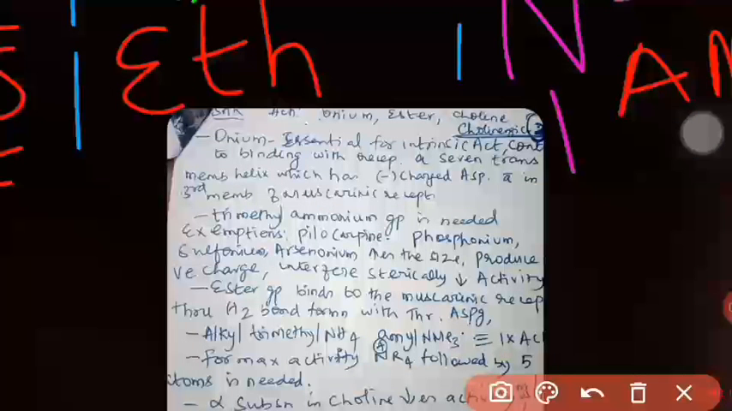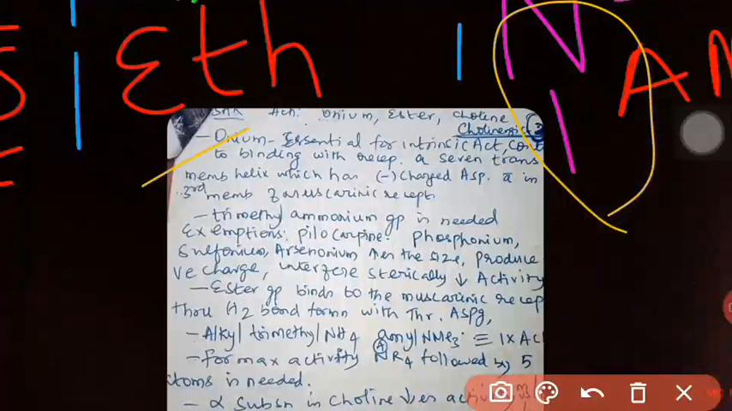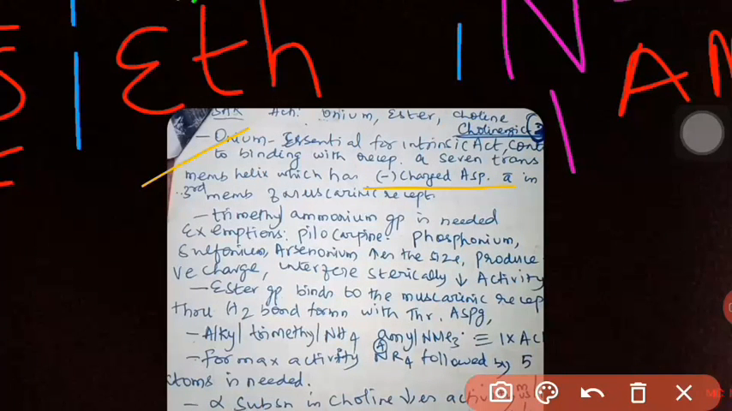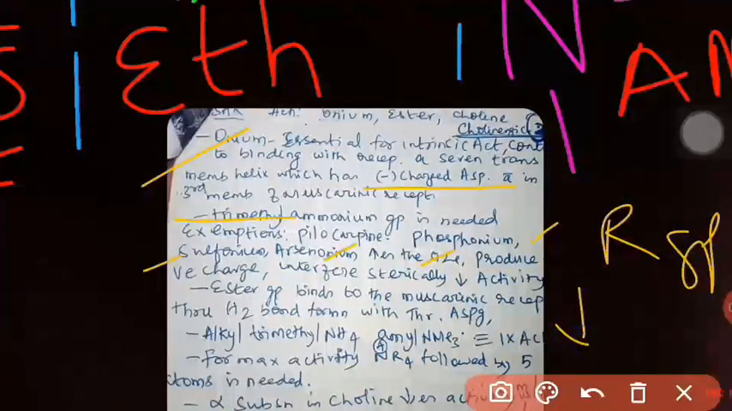Now, coming to the onium part. Onium means this ammonium. It cannot be replaced with any other compound, and it binds with aspartic acid in the receptor. It must be present as the trimethyl group. If it is changed to phosphorus, sulfur, arsenic, or the size of the R group is increased, then activity decreases.